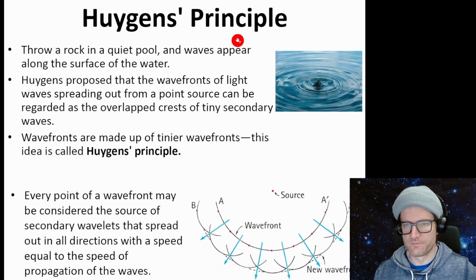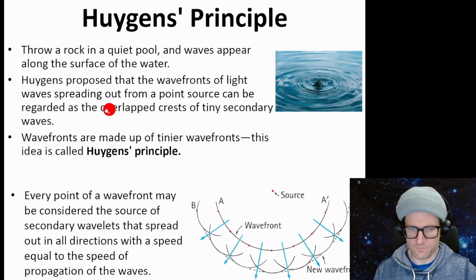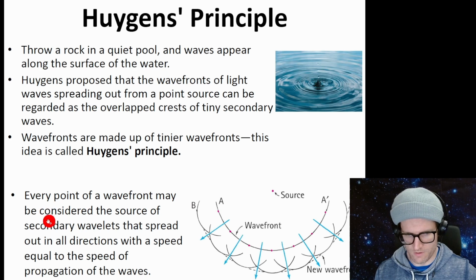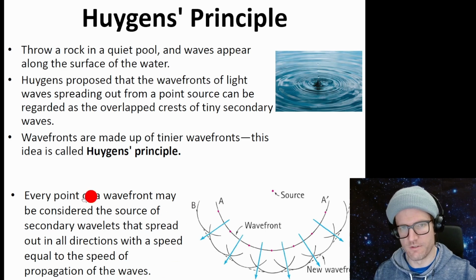Huygens principle. Okay. Let's see. I want to focus on this one down here. Every point of a wavefront may be considered the source of secondary wavelets that spread out in all directions with a speed equal to the speed of propagation of the waves. So this is it right here.